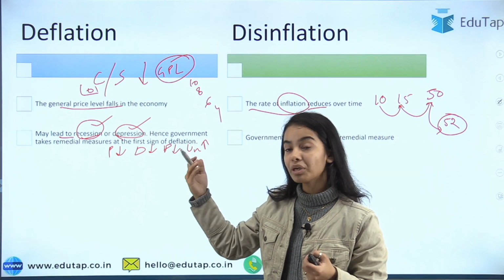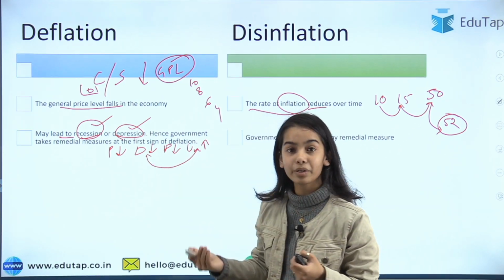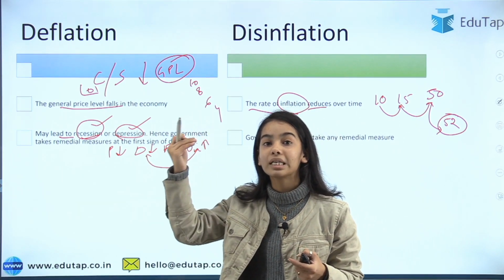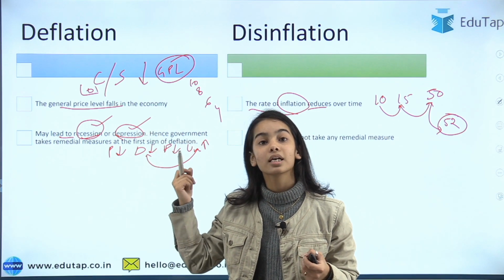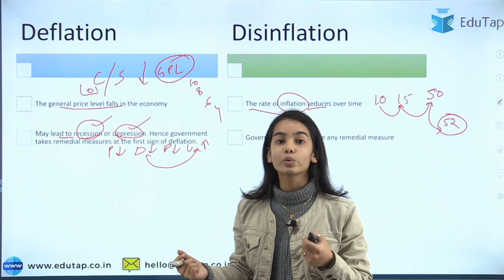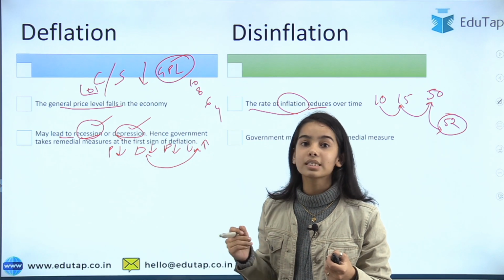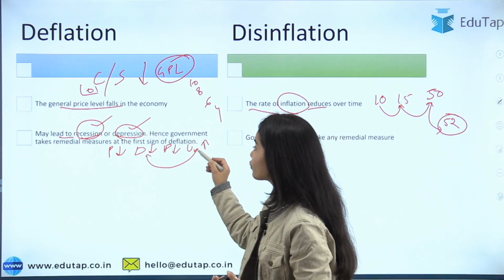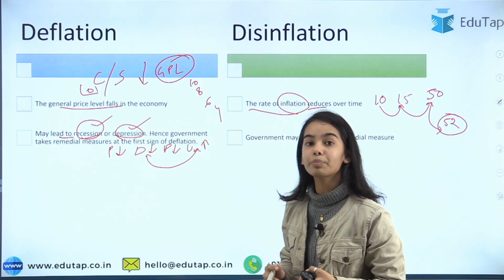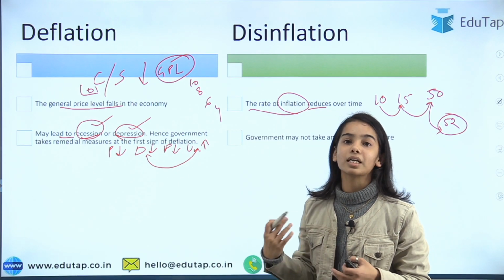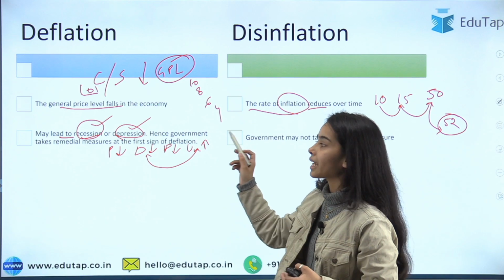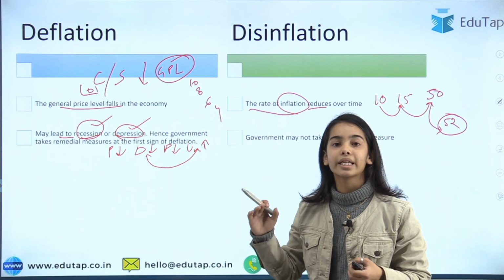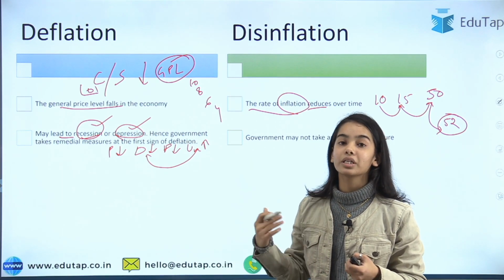With the unemployment increase, further the demand will reduce, because if the unemployment is increasing, the person is losing his income, and when the person is losing his income, he will reduce his demand. How will he demand when he doesn't have the income? So further the demand will reduce, further the production will reduce, further the unemployment will increase, and this cycle will lead to the recession and then further to the depression if this continues.